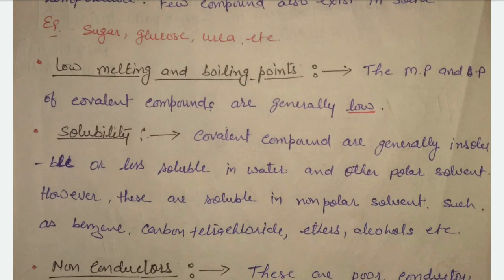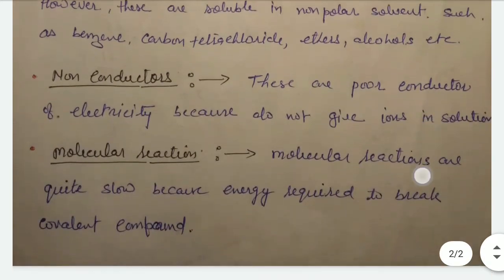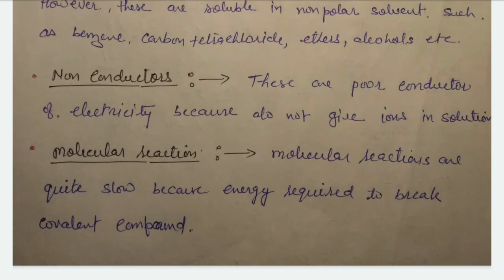Solubility. Covalent compounds are non-polar in nature, therefore they are insoluble or very low soluble in polar compounds or water. But these are soluble in non-polar solvents such as benzene, CCl4, ethers, alcohol, etc. Non-conductor. They are poor conductors of electricity. This is because they do not produce ions in a solid, molten, or aqueous state.